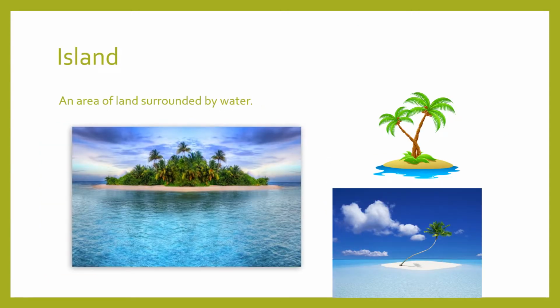An island is another form of land. It is an area surrounded by water on all sides. Let us read. It's not island, children, it's island. Island, an area of land surrounded by water. You can see the picture and you'll be able to understand. Children, I won't discuss the landforms in too much detail because they have been learnt by you in class 2. So children, we have learned some of the landforms.